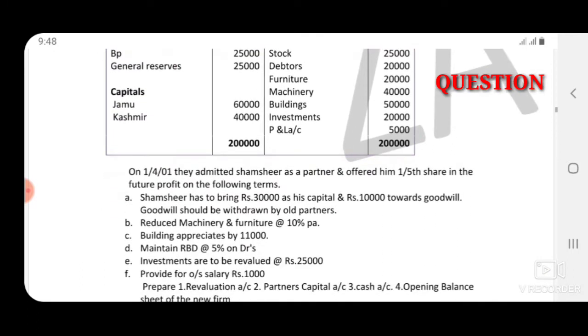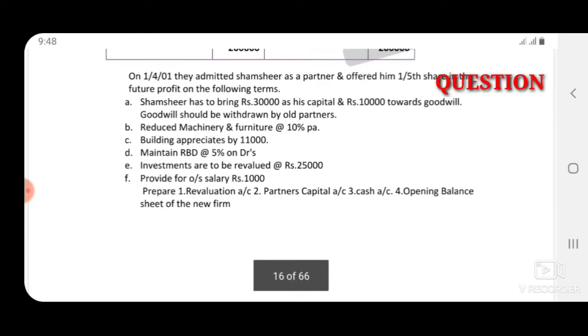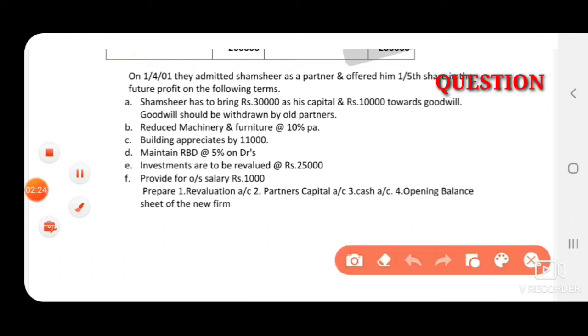Next, come to the adjustment part. You know the adjustments we have to record compulsorily in two places. On 1/4/2001 they admitted Shamsher. So Shamsher is a new partner and they offered him 1/5 share in the future profit on the following terms.